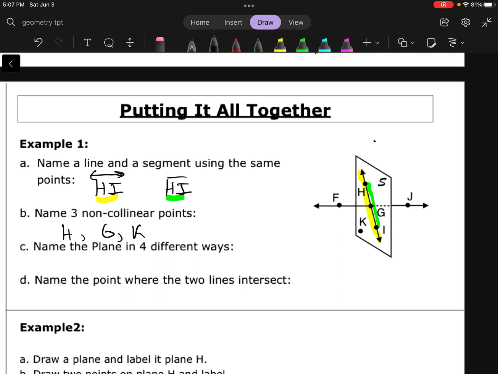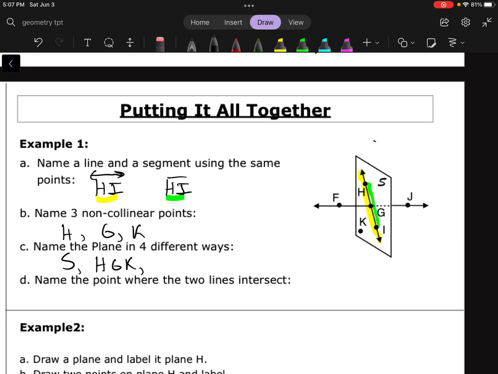Name the plane in 4 different ways. So we can see the big plane there. Let's try to name that thing in a couple different ways. So one easy way, I could name it plane S, because S is the big cursive letter over in the corner there that doesn't have a dot next to it. So that is one way of naming that plane. Now the other way of naming a plane is by using 3 non-collinear points that are on the plane. So I could do HGK like I was just talking about on the last question. Those are 3 points that are on the plane that are not collinear.